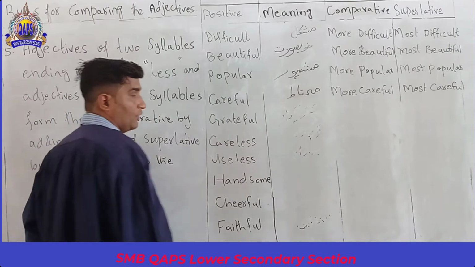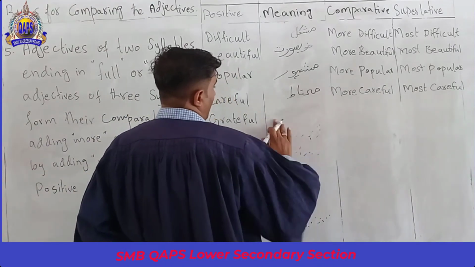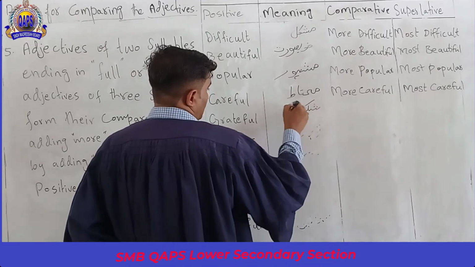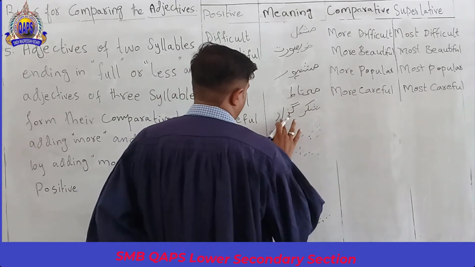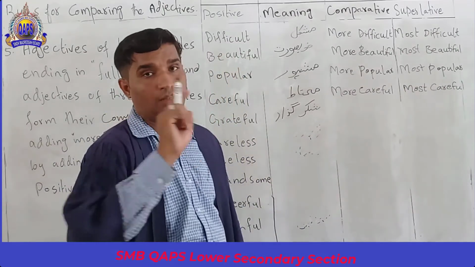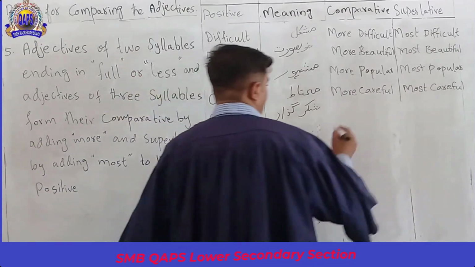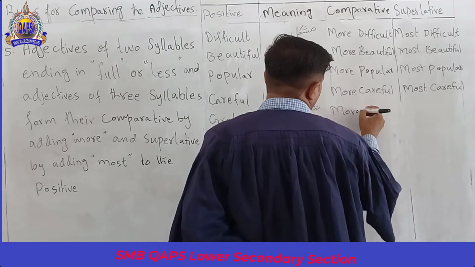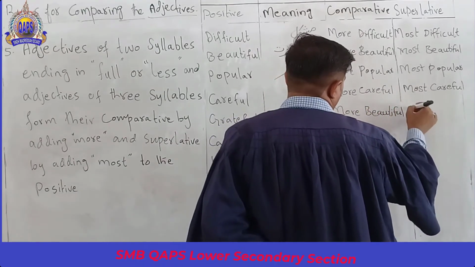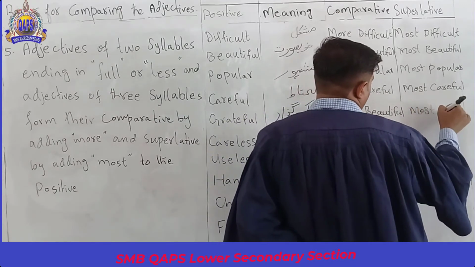Next is grateful. Grateful means thankful, one who gives thanks. We are grateful to the Almighty Allah. Thankful. More grateful, most grateful.